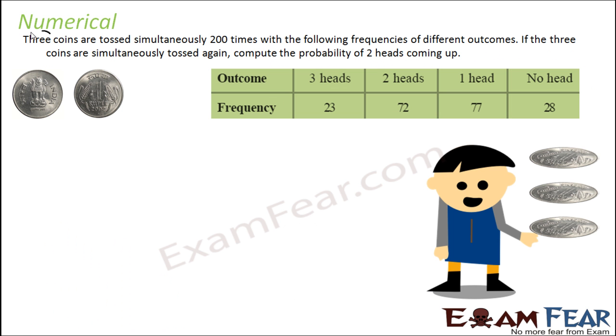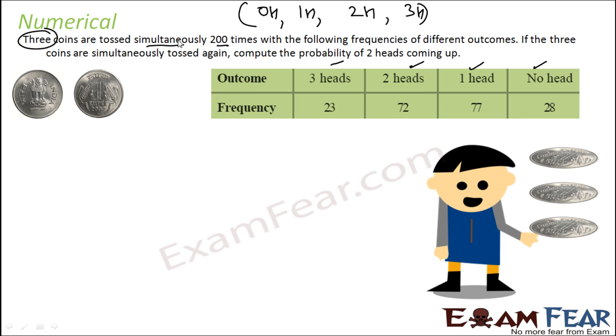3 coins were tossed. Please note, 3 coins are tossed simultaneously, 200 times. So if you throw 3 coins, you either get 0 head, 1 head, 2 head, or 3 head. If you are considering that as a sample space, your sample space will have 0 head, 1 head, 2 head or 3 head. Correct? And the frequency of the different outcomes, 0 head, 1 head, 2 head and 3 head, is noted.